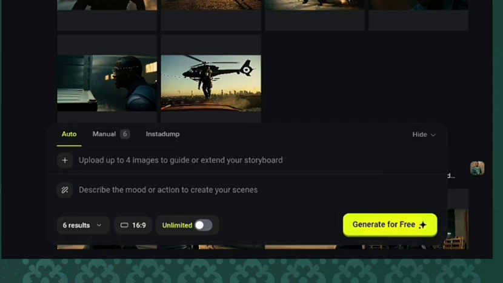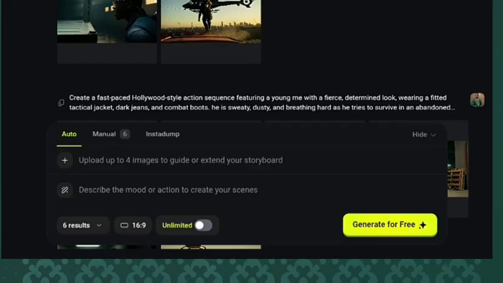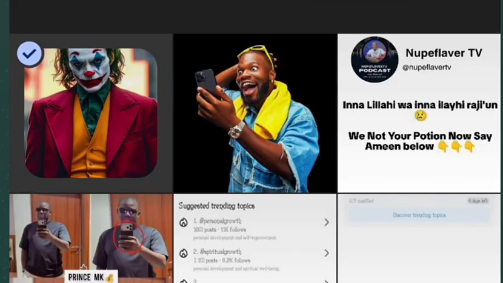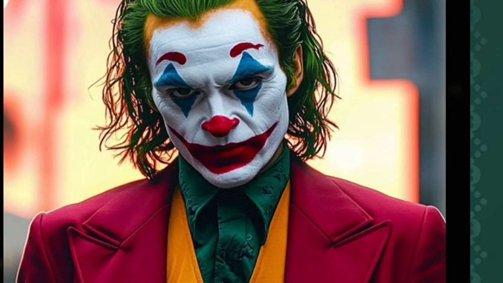Now, let me show you how you can also do face swapping, because I see a lot of people asking me whether they can swap their face using this AI tool. Yes, let me show you one example. The next thing I'm going to do for face swapping is to upload an image. Let me upload this image you are seeing here. As you can see, this is the image.